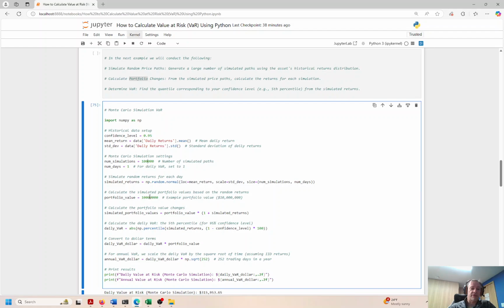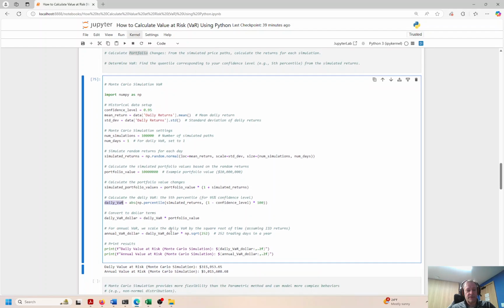So the portfolio value again is 10 million. We want to compare apples to apples, like we did in the prior two examples. So we have the portfolio value times 1 plus simulated returns. So these are random samples of the mean return. Okay, so we have the mean return here just as a starting point, but we're not just looking at these historicals. These are historical actual returns. We're taking random samples based on those mean returns. Okay, so we get simulated portfolio values, and then the daily VaR. And then down here we are getting the annual VaR.